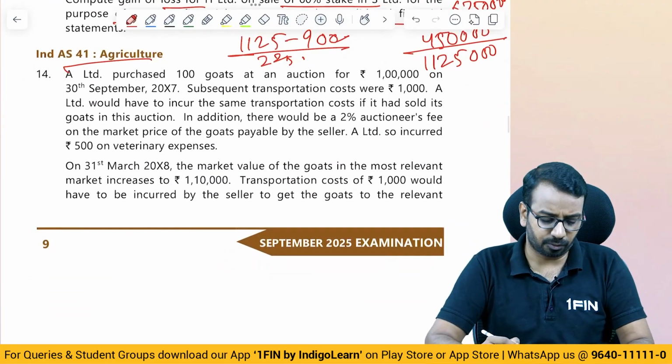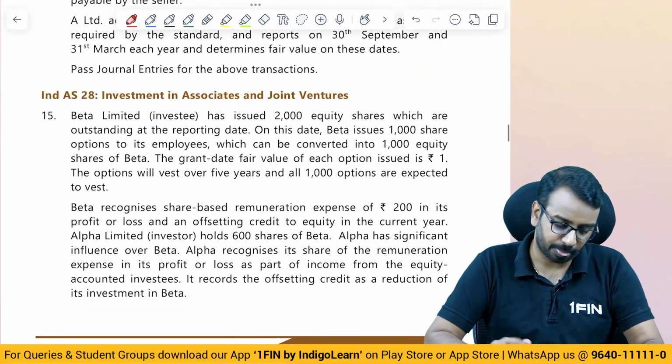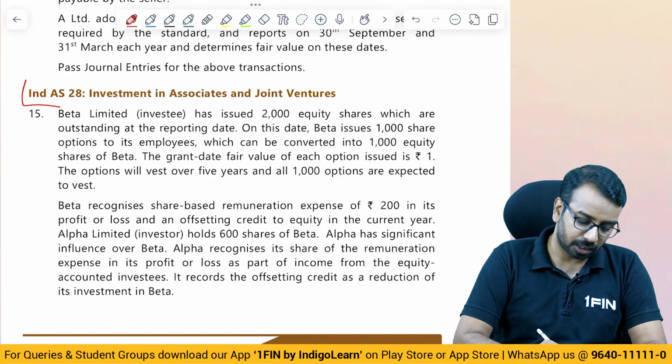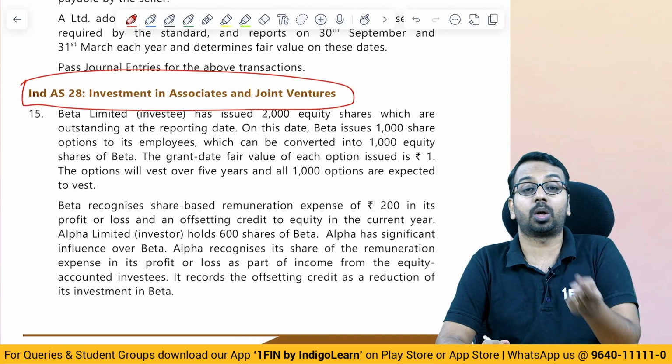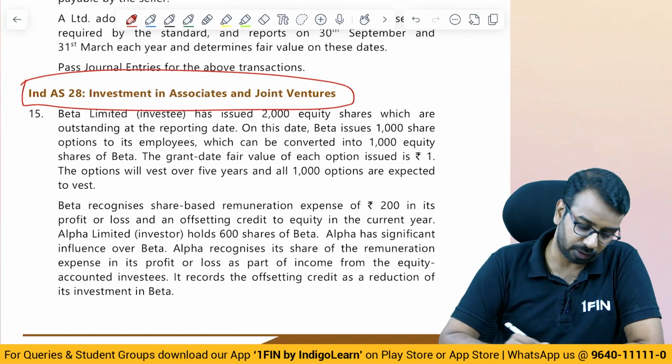Agriculture, again a repetitive question, there is nothing much to discuss there. Then this is again a new question which they have tried to include Ind AS 102 concept along with associates and joint venture.